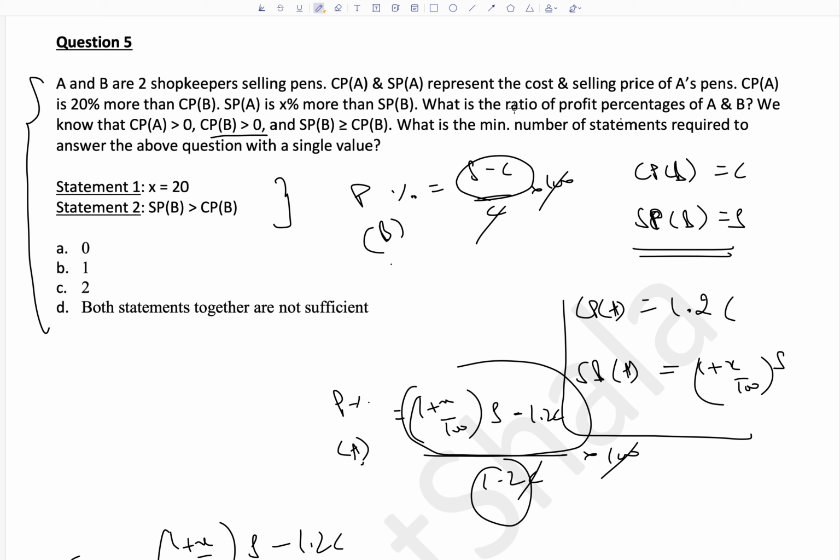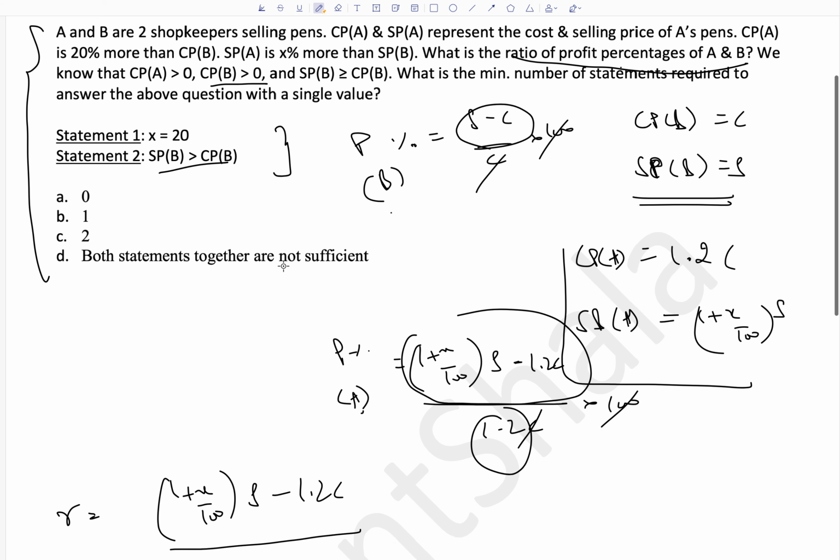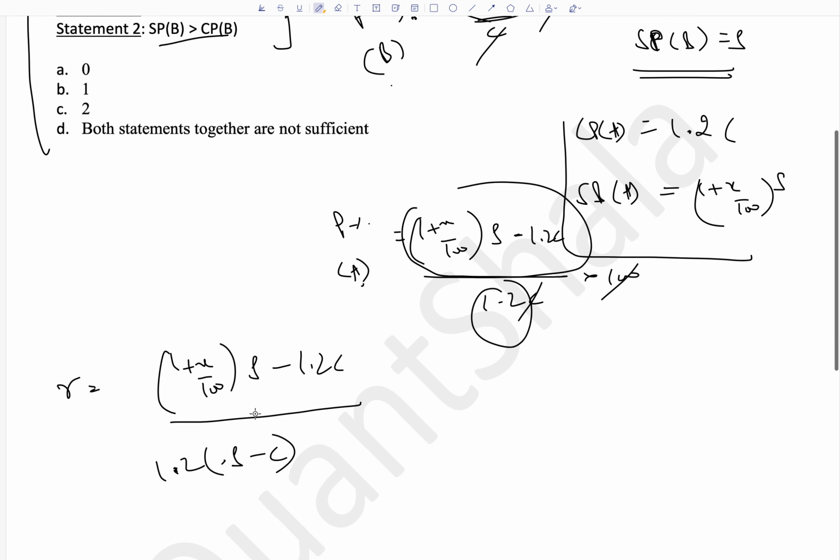Okay, the question is, what is the ratio of profit percentage of A and B? X equal to 20 and selling price of B greater than cost price of B. Now let's look at this. Till now we can't answer it because X, we are not given X, right? So we can't answer it with a single value till now.